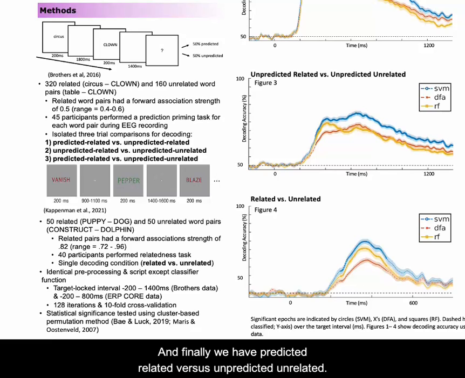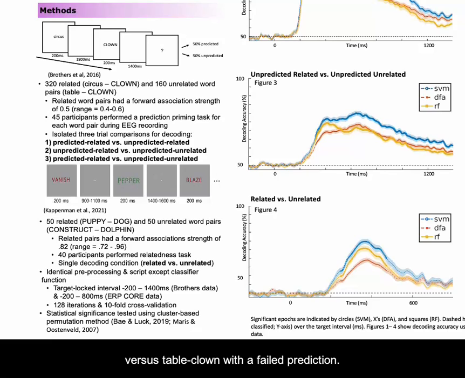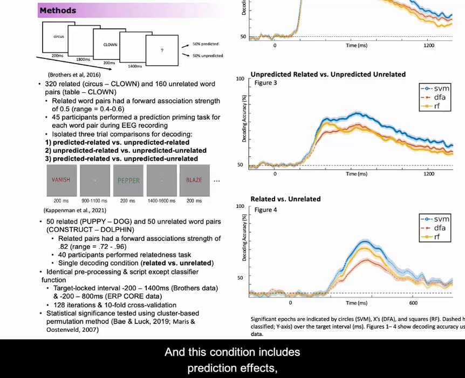And finally, we have predicted related versus unpredicted unrelated. And this would be circus clown with a successful prediction versus table clown with a failed prediction. And this condition includes prediction effects, semantic relatedness effects, and any interactions between those.